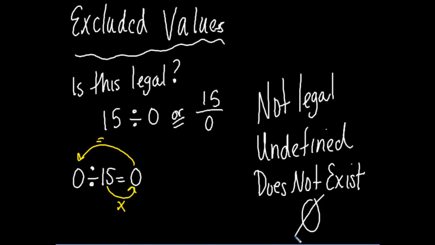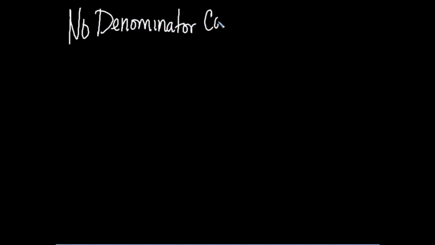Because it would then become an illegal math operation and can't happen. So no denominator can ever equal 0.